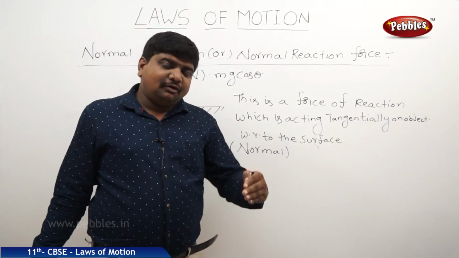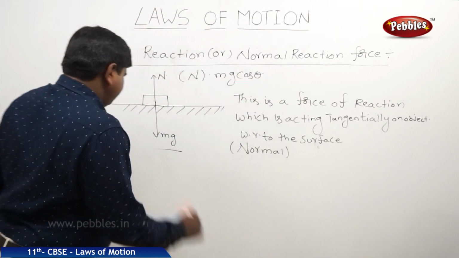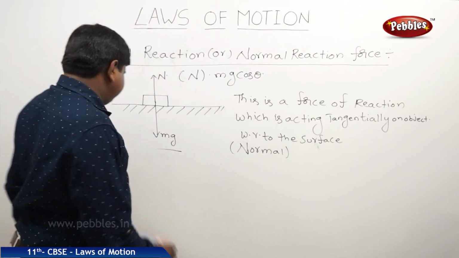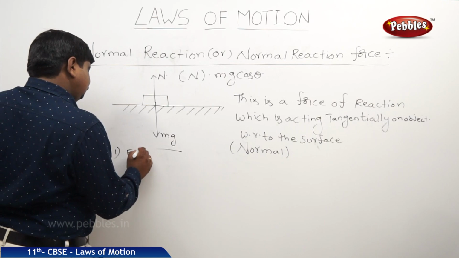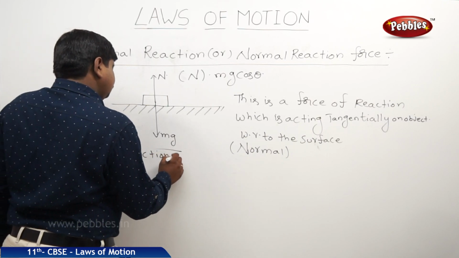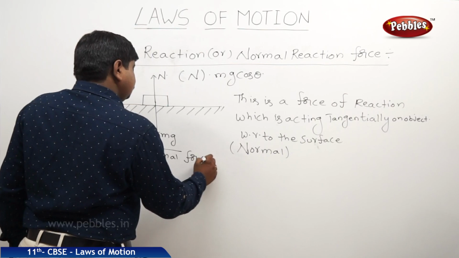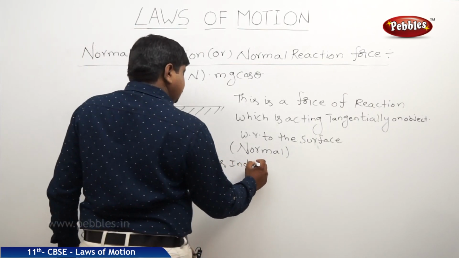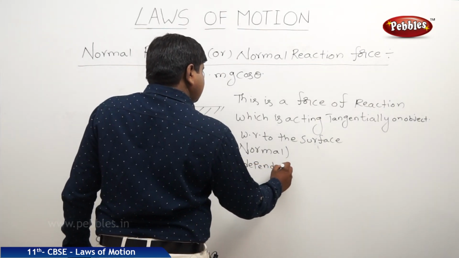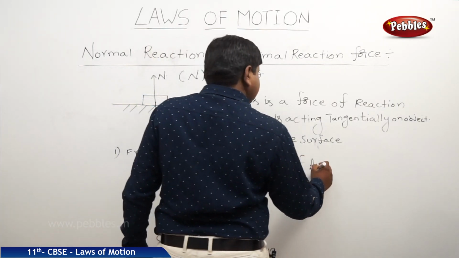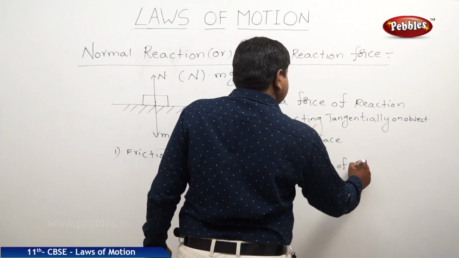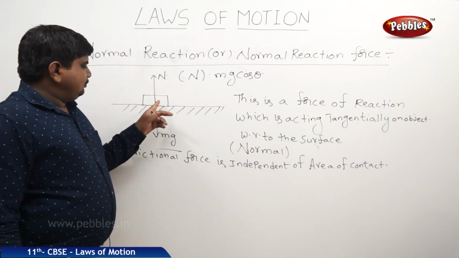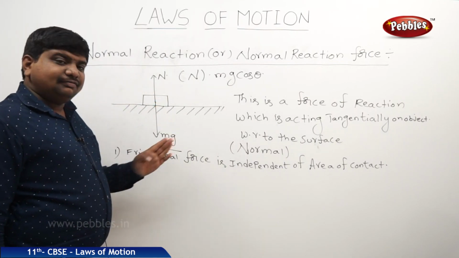But the frictional force has many laws to obey. Frictional force is independent of area of contact. Whatever may be the area which is in contact with the surface, frictional force is independent of that.